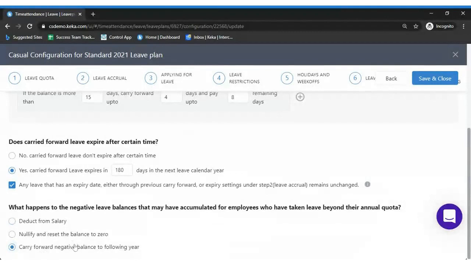or you can carry forward negative balance to the next year. Let's assume you have a negative balance of -12. In the next year you would be getting a quota of 12, and all that 12 will be allocated to you in a single go. If negative is carry forwarded, then the balance would be zero, because you have a negative of -12 and an annual quota of 12 for the next year. Both combined would be rounded off to zero, so no leave quota would be allocated. So to stop such cases, I suggest you go with nullify and reset the balance to zero.